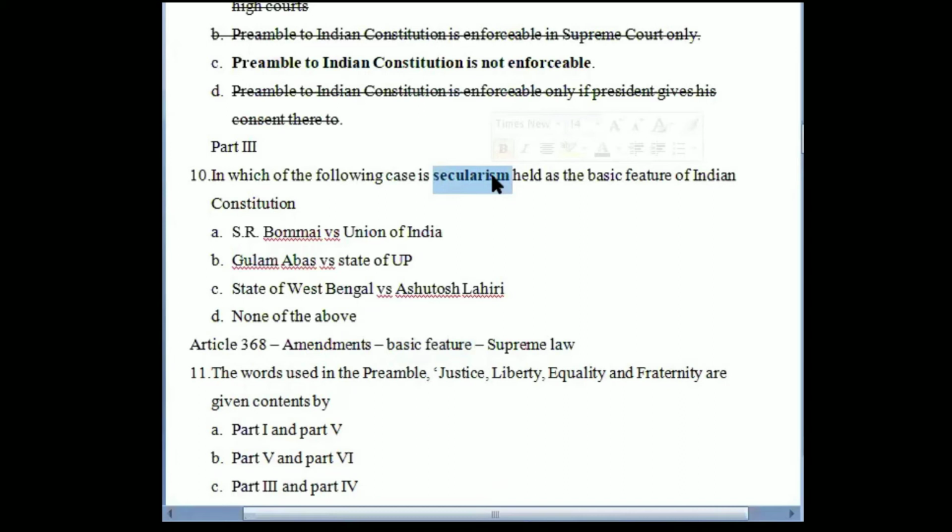There cannot be an amendment that says that from tomorrow this particular religion would be the religion of India. There cannot be any such amendment. So the question is asking, in which case was the term secularism considered as a basic feature of the Constitution of India? So it is in the case of S.R. Bommai versus Union of India. S.R. Bommai versus Union of India, we all know, right?